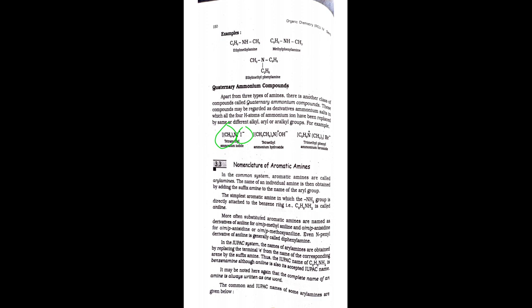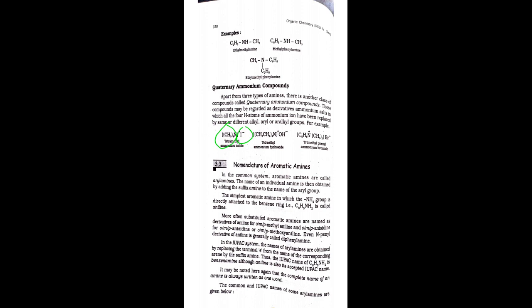In the common system, also called the trivial name, the aromatic amines are classified as aryl amines.